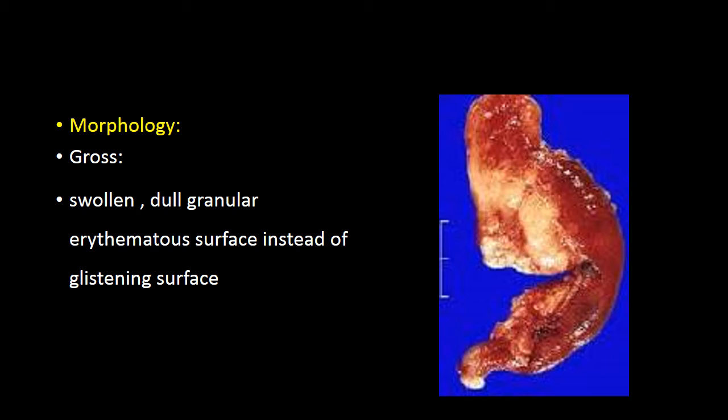As a result of the inflammatory process, on gross inspection, the appendix looks congested because there is vascular congestion. And the serosal lining, which usually has a glistening quality, will lose that glistening quality and end up having a dull surface. The dull surface is because of edema.